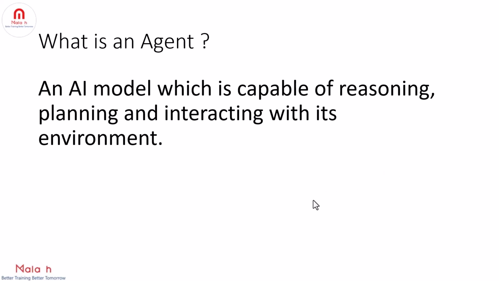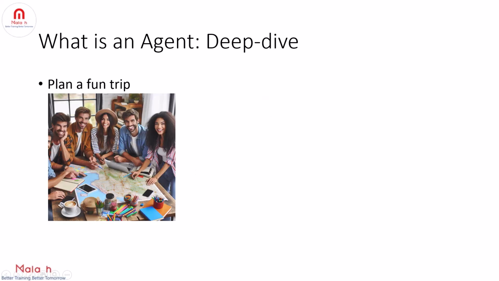All right. So in this lecture, let's learn about what is an agent. An AI model which is capable of reasoning, planning, and interacting with its environment is called an agent. Instead of looking at the agent definition, let's try to understand the concept of an agent and then try to define it ourselves. For example, let's say you want to plan a fun trip or vacation with your friends.